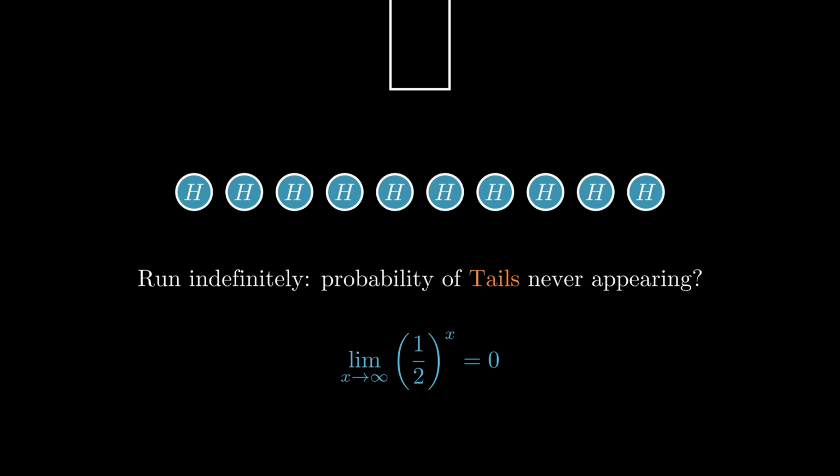Okay, but clearly the sequence of all heads is truly a possibility. But once again, when things go infinite to this extent, some of our intuitions do fall apart. Okay, so that's I think a concrete example of something having 0 probability, but being well and truly part of the set of possible events.